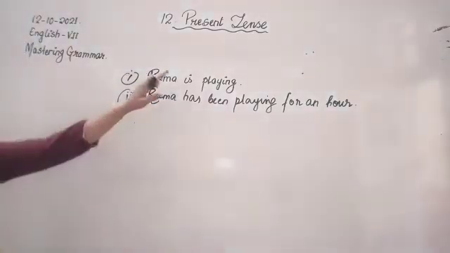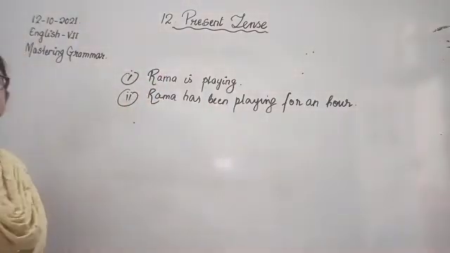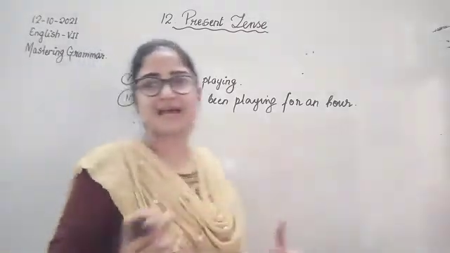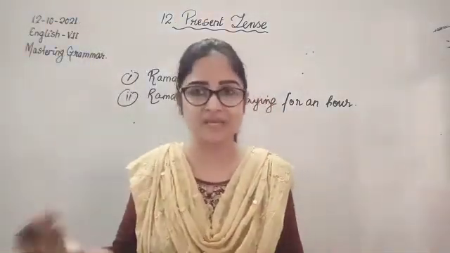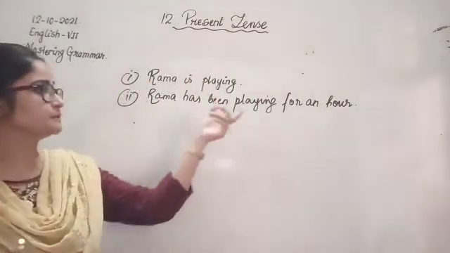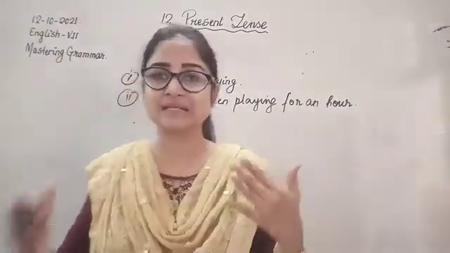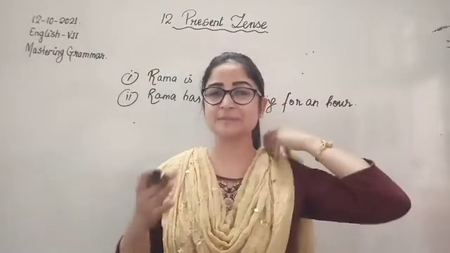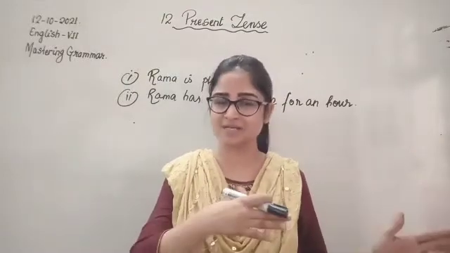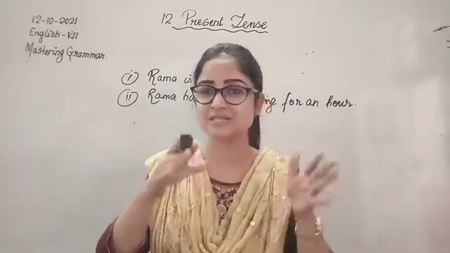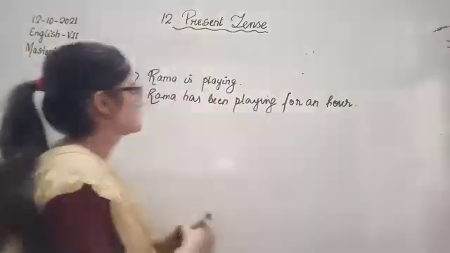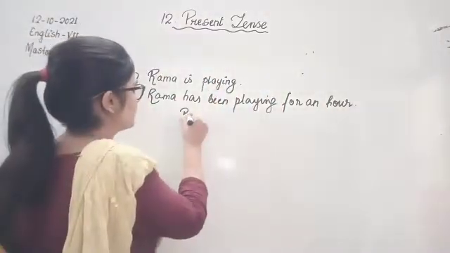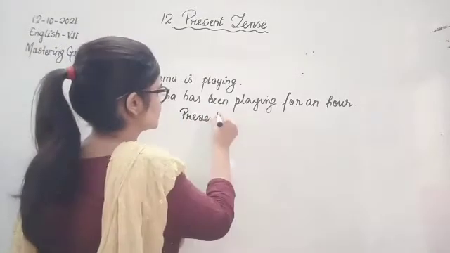In the first sentence, "Rama is playing", this action is taking place at the time when the speaker is speaking. But in this one, "for an hour" means that he has been playing since 1 hour, he started 1 hour ago and the action is still happening. So in the second case, this is in present perfect continuous tense.